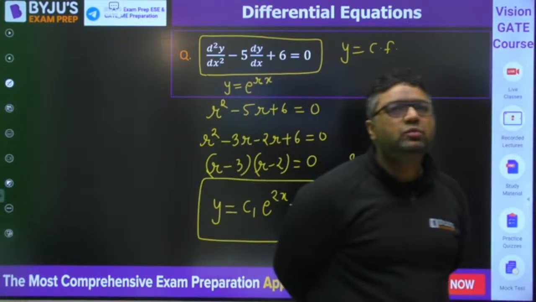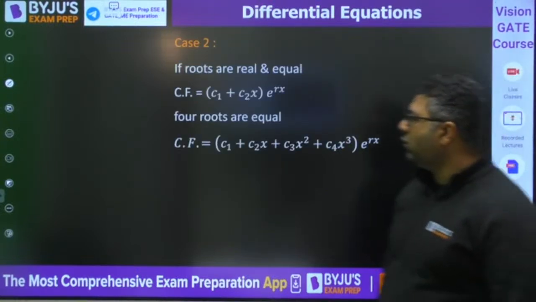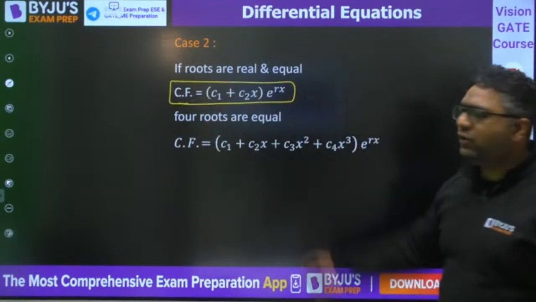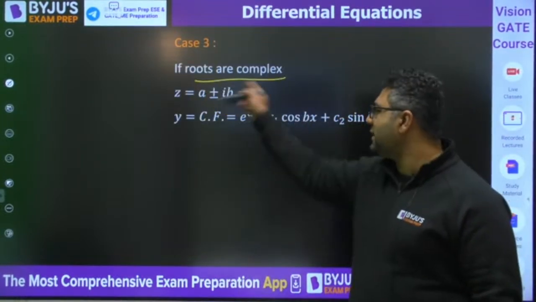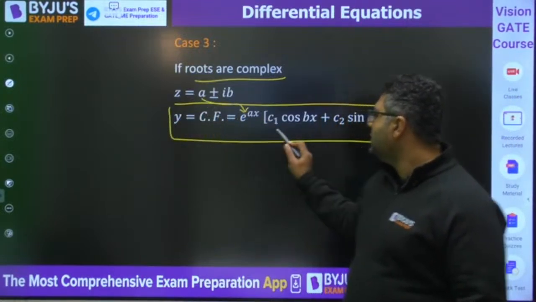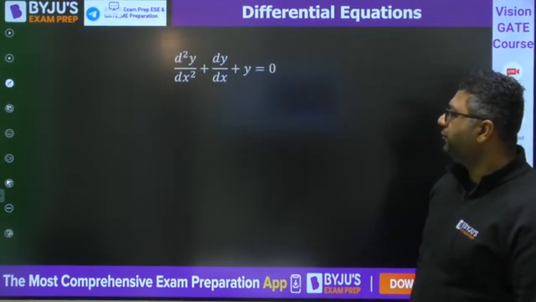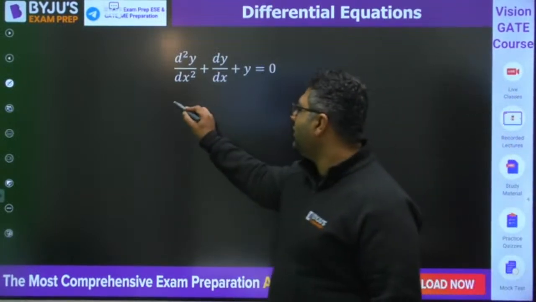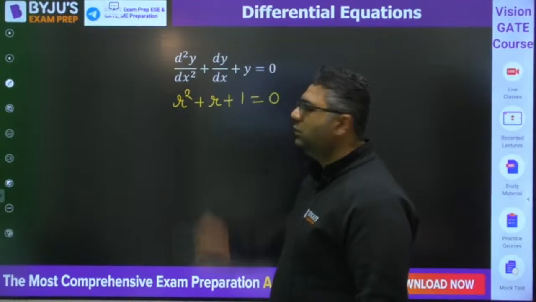So guys, the solution would be like this. So moving further now. Second case, like I already told you, if we have equal roots, then this is how we can write. This is the case for complex roots, a plus ib. Then complementary function will be e to the power ax, c1 cos bx plus c2 sin bx. Now the question: d square y by dx square plus dy by dx plus y. This time the equation will be coming out to be r square plus r plus 1 is equals to 0.